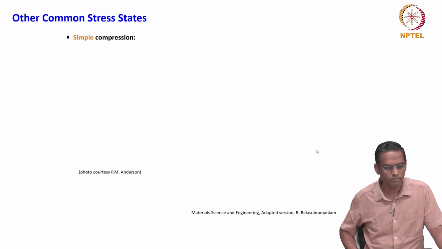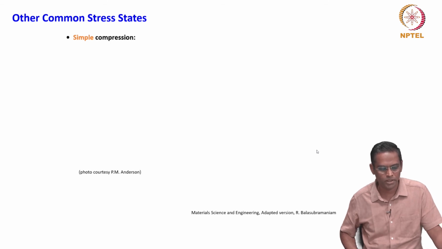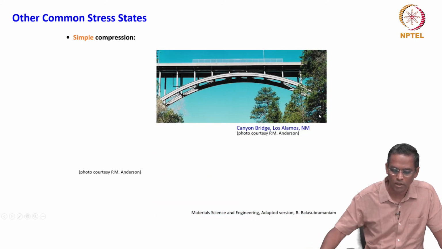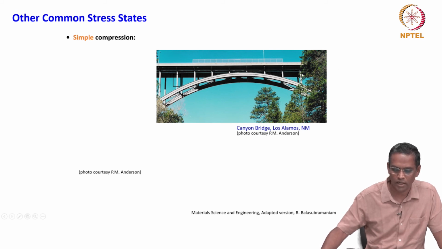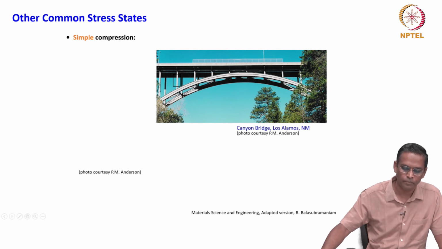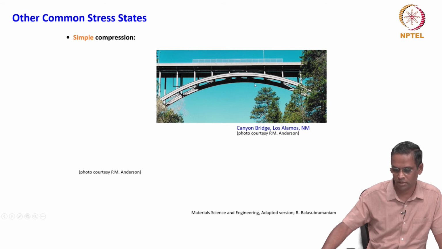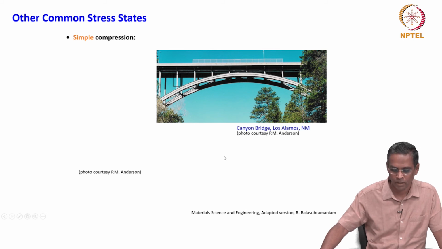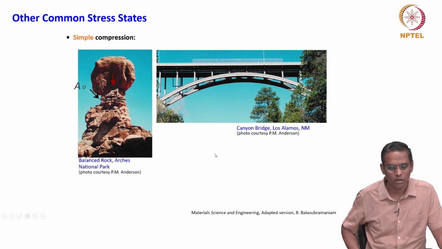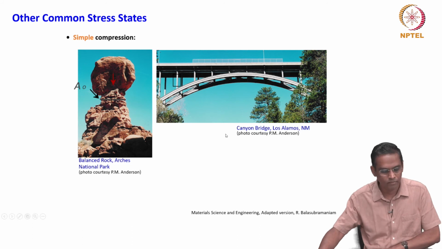And for the next one, we will show some simple compression. You can see that this is a hanging bridge. We can look at these small iron strips connecting these two big structures, a curved structure and this linear structure. And there is another example.